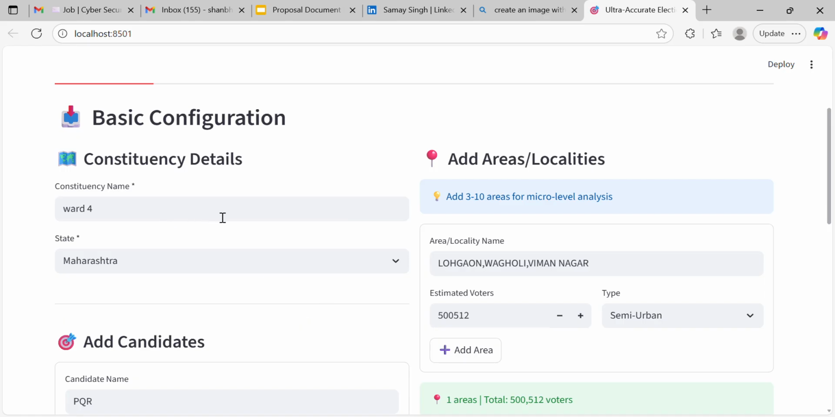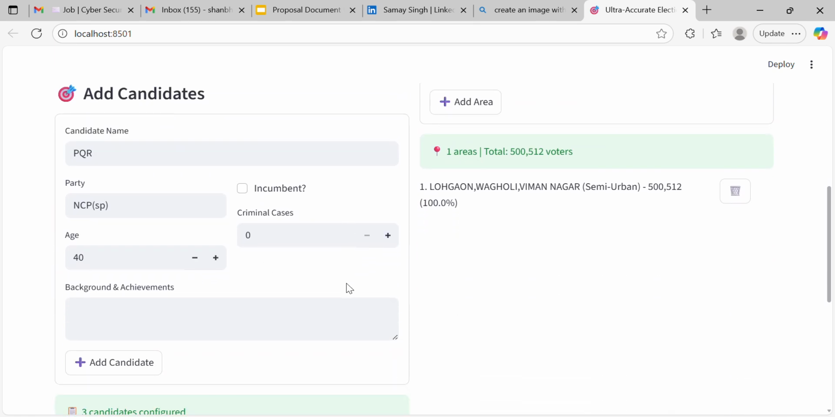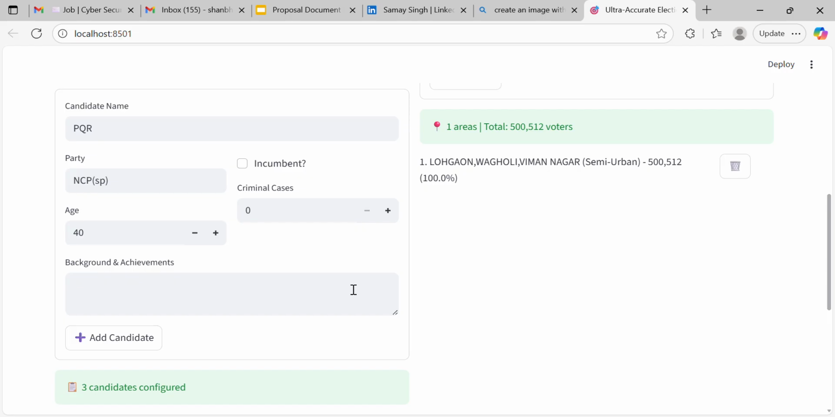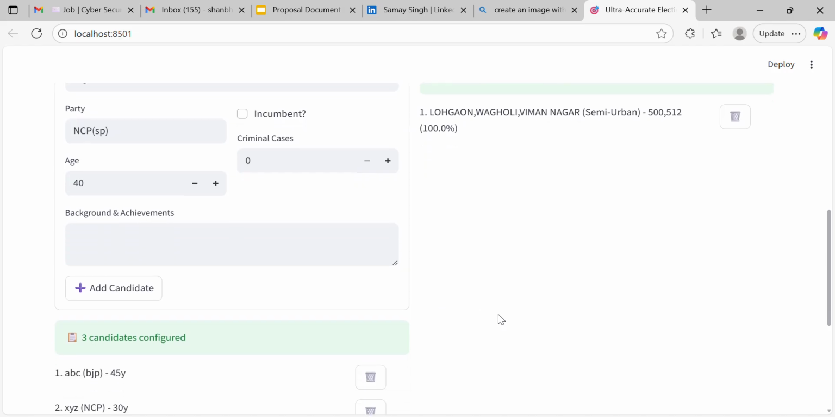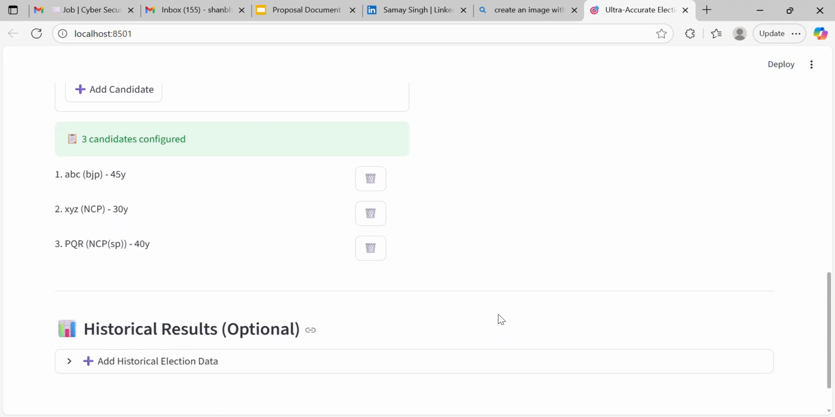So in constituency name is ward 4, then state is Maharashtra, then candidates I have added, suppose PQR, NCP, SP, the criminal cases, age, and in the background we can give some inputs, but in the demonstration I have not given them. I have added three candidates ABC, XYZ, and PQR with the basic configuration.